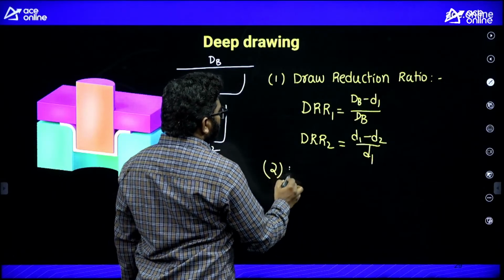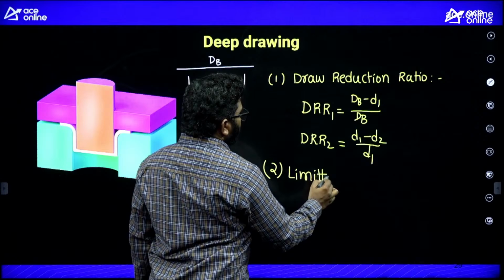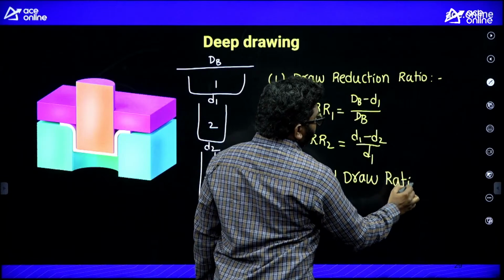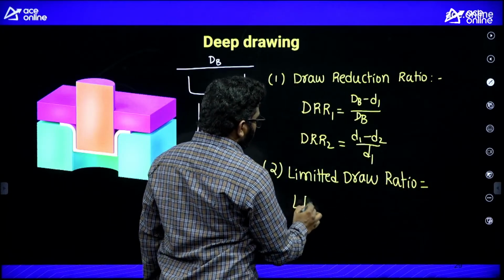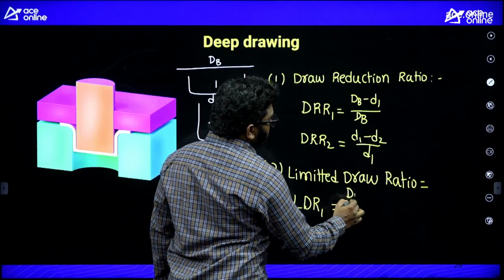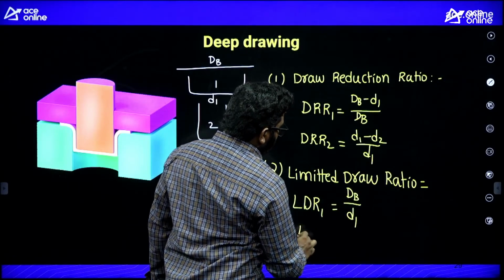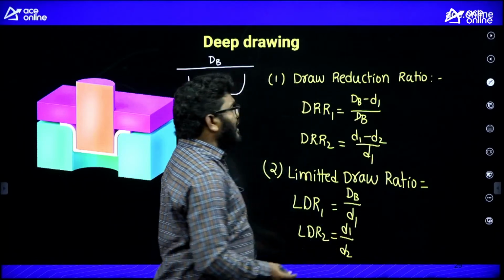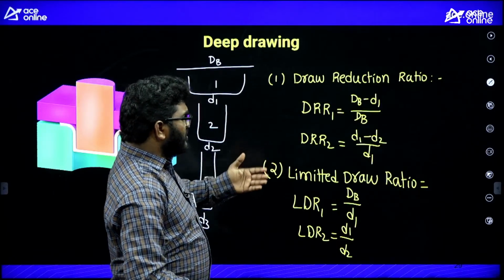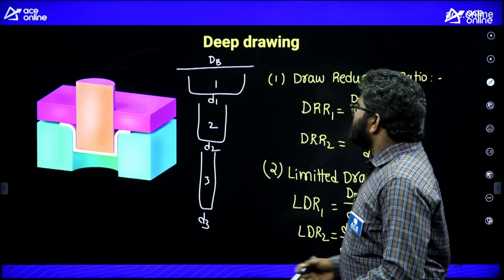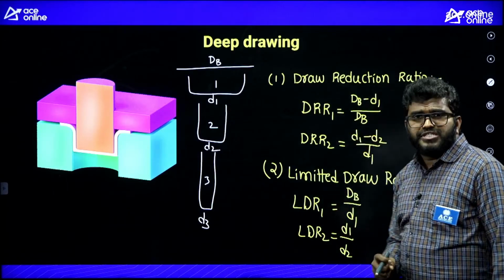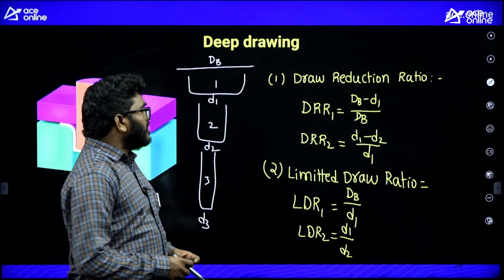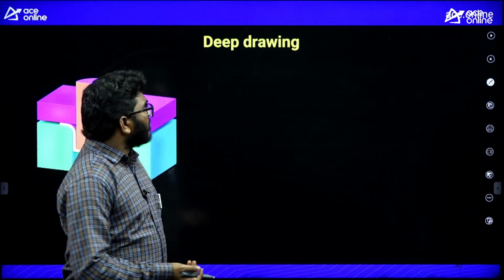The second one is the limited draw ratio method: LDR1 is initial diameter dB by D1, then LDR2 is D1 by D2. Like that we calculate the number of draws, first draw, second draw, with the draw reduction ratio method and the limited draw ratio method.